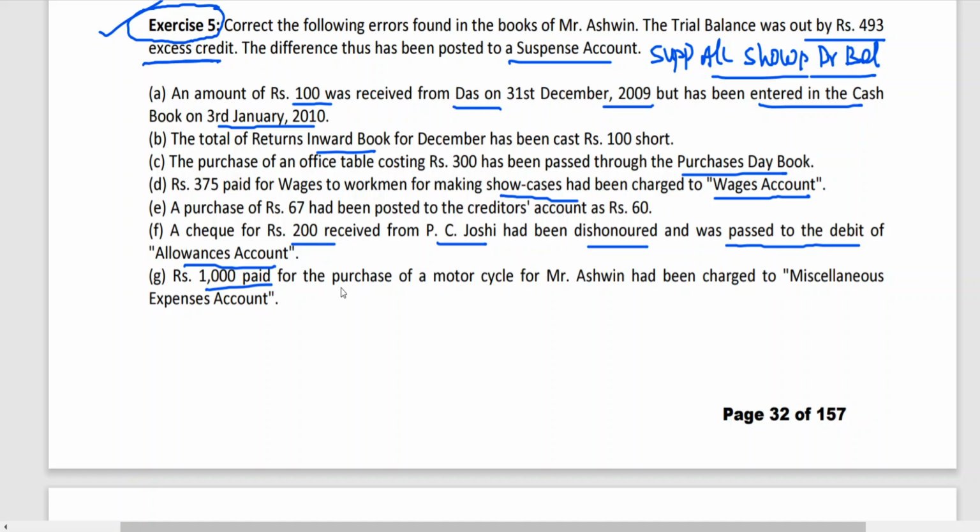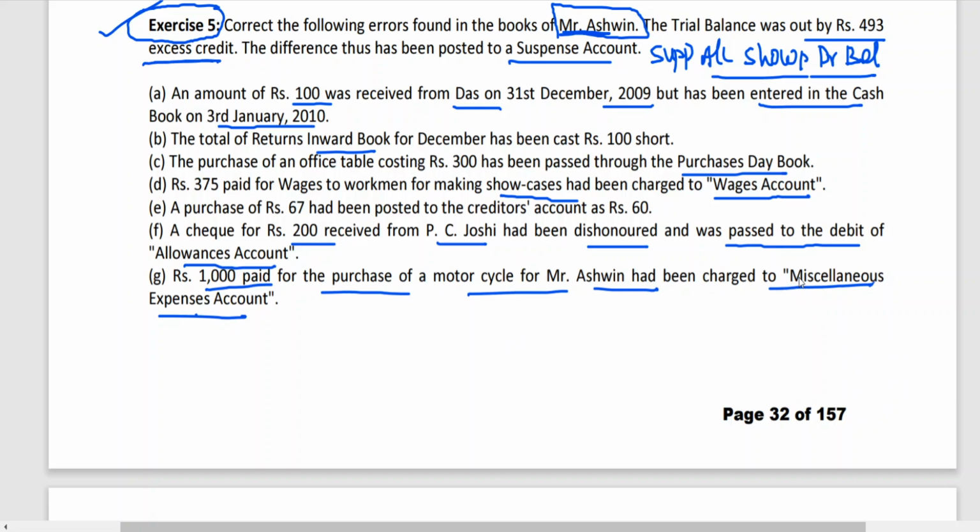Rupees 1000 paid for the purchase of motorcycle for Mr. Ashwin has been charged to miscellaneous expense account. Please try to understand. Correct the following errors found in the books of Mr. Ashwin. Ashwin is the proprietor. Purchase of motorcycle for Ashwin, not for business, means drawings. This is drawings. Ashwin account should be debited actually. But they debited which account? Miscellaneous expense account. The correct entry is drawings to cash. But they have debited miscellaneous expense.